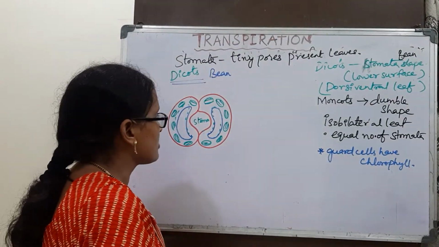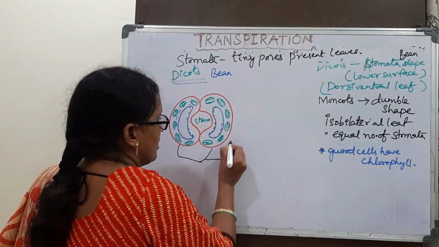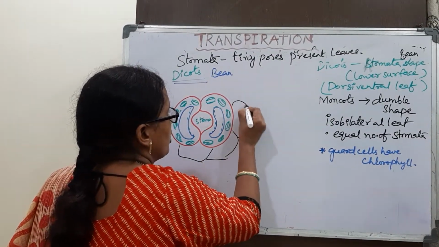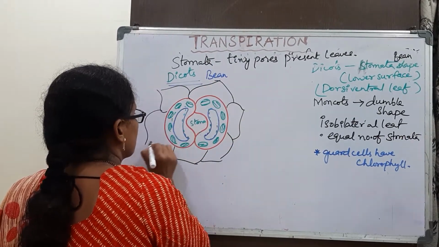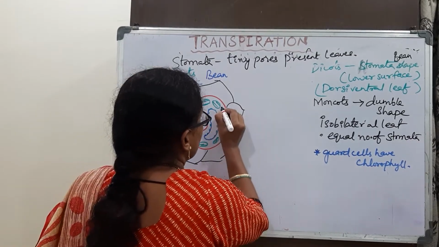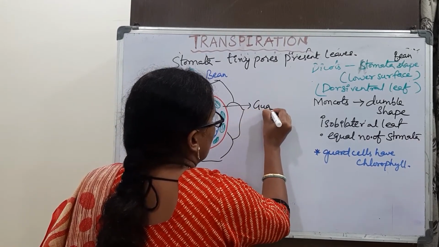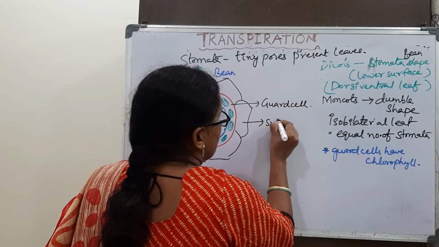These cells are surrounded by other epidermal cells called subsidiary cells. They are protected by other cells. This is the guard cell, and this is the subsidiary cell.